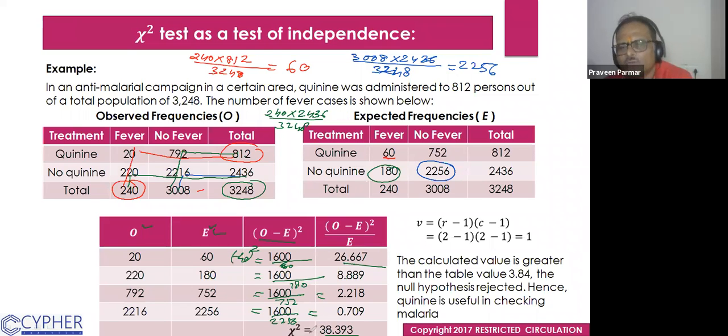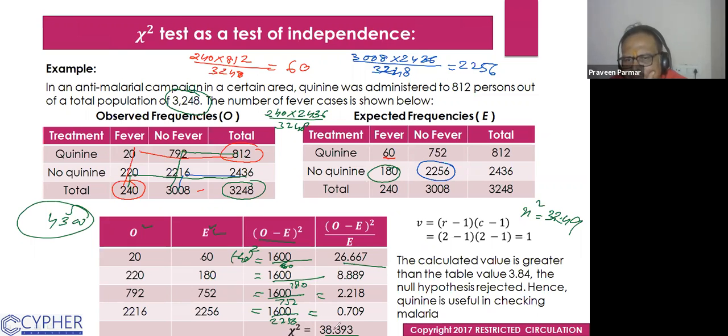Okay, so this is the additive property. We are adding this. Suppose we have another sample from the same population. This was the sample of size 3248. Or we have a sample from the next colony of 4,300 people. We also find out this, and then we get a chi-square of 32.49 for this sample.